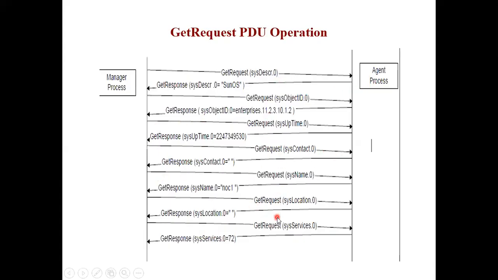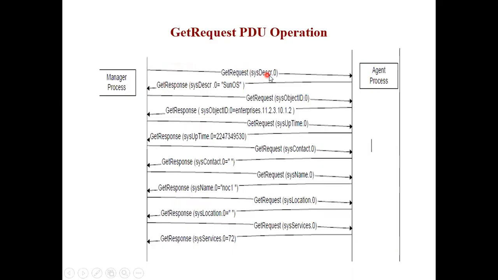That way it is depicted. So the manager process sends a request, a get request about the system description to the agent. The manager process initiates on the left side and it ends on the right side. The agent process starts on the right side and it ends on the left side.